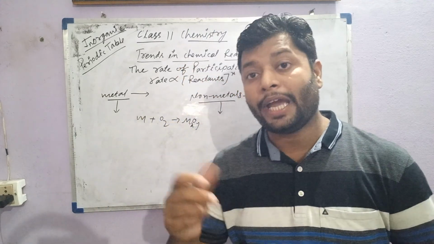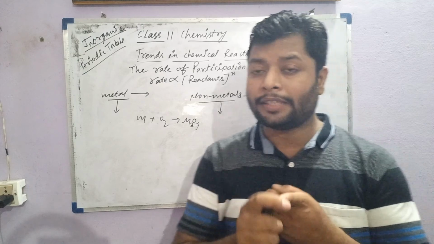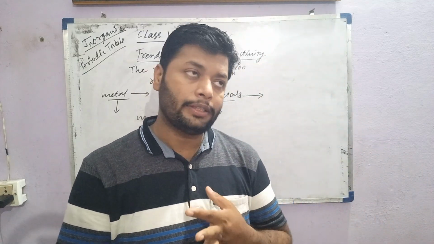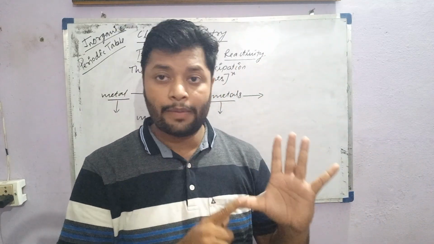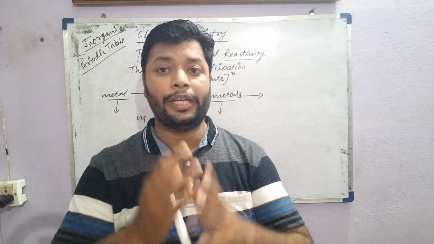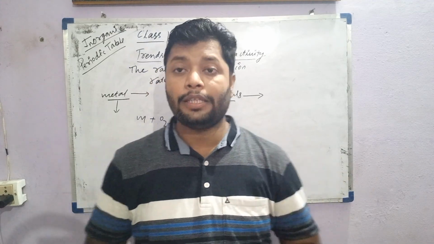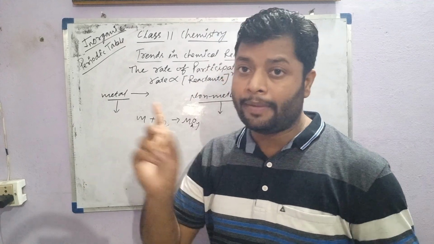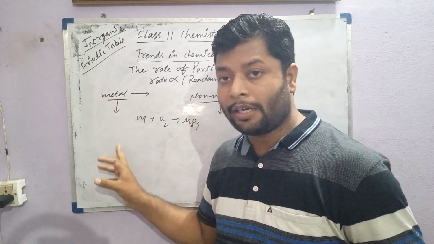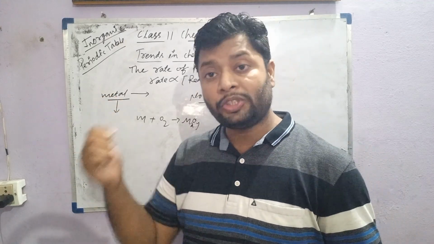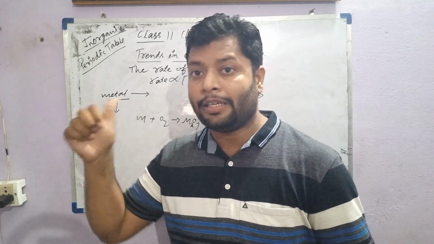Not a single metal oxide is actually termed neutral or acidic. Maybe some of them are, as a comparative study, but most of the time metal oxides are either basic or amphoteric. For example, iron oxide, tin oxide, zinc oxide, chromium oxide, aluminum oxide and gallium oxide are amphoteric. And alkali metal oxides are always the most basic. Alkaline earth metal oxides are also very basic, but less basic than alkali metal oxides.